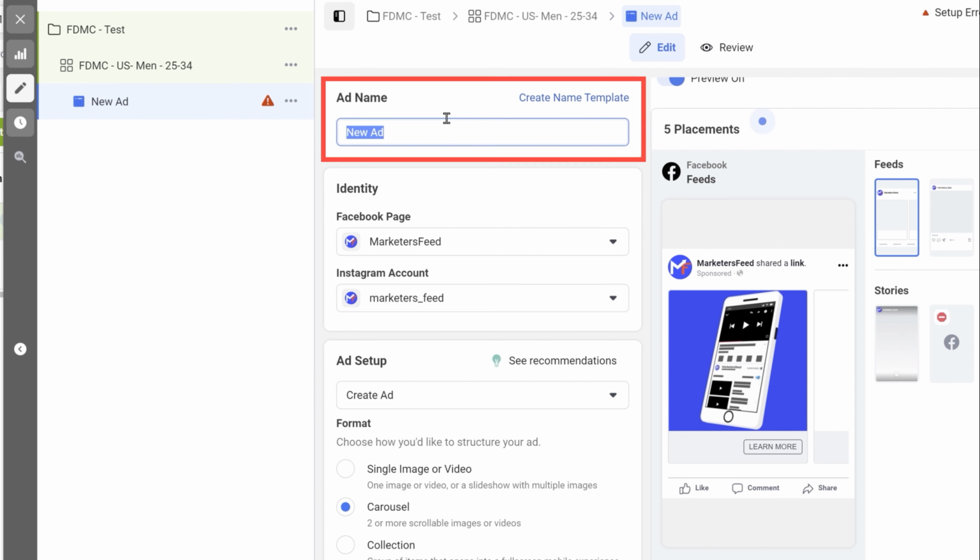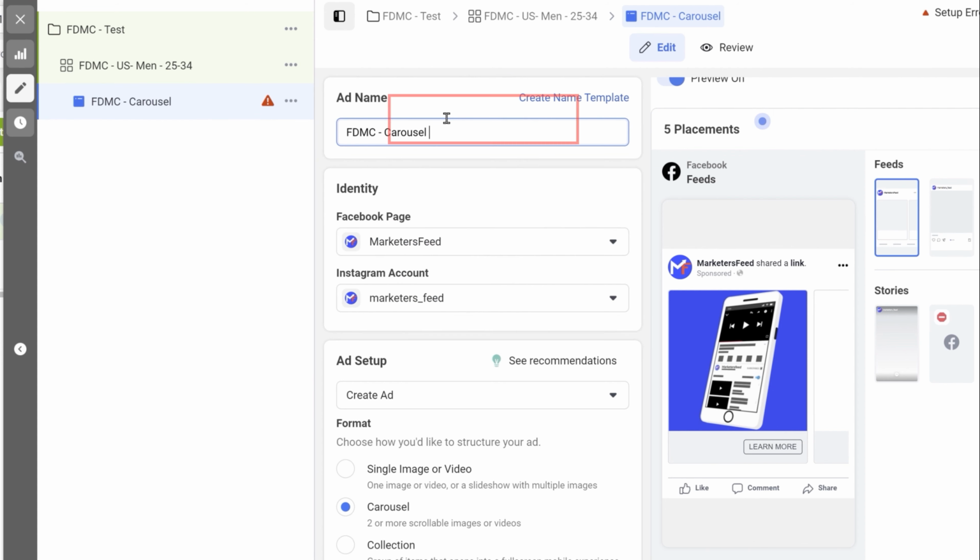You can select your ad name. It could be a carousel ad as well. So what are carousel ads? If you scroll down to the ad setup, there are three different options. Single image or video. If you're uploading a single image or a video ad, then carousels are different images tagged together. If you select carousel here, you'll get a preview here.